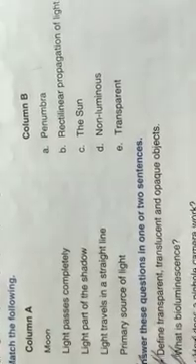Then match the following. Moon, you will write with non-luminous object. Light passes completely from the transparent object. Light part of the shadow is penumbra. Light travels in straight line will be the rectilinear propagation of light, number B. And primary source of light is sun. So the answer of question number 1 will be D, 2, E, 3, A, 4, B and 5, C for matching.